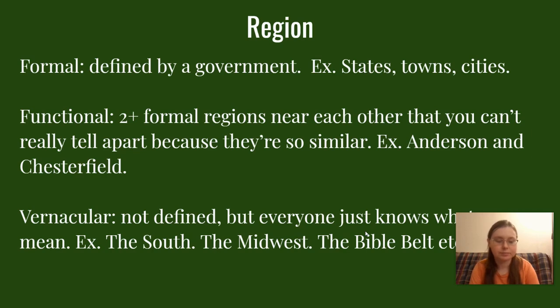So those are regions. And then there are what's known as functional regions, which is where we have 2 or more formal regions that are near each other, and you can't really tell them apart because they're really similar. So like Anderson and Chesterfield are very similar, and we have the same school district, so that can be considered a region in and of itself. As far as school districts go, that might be partially defined by your local government, right? So Anderson and Chesterfield can be a functional region.